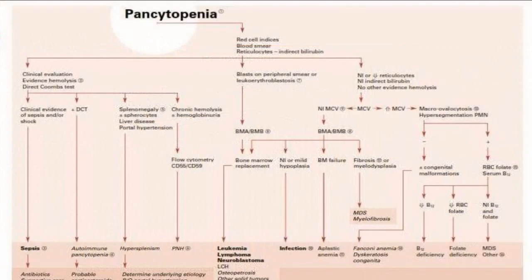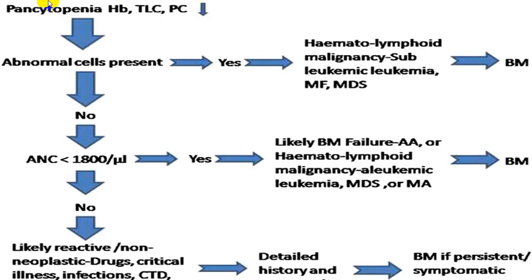Depending upon the clinical status, this is another slide showing the different conditions you come across clinically, what you look for in RBC indices, in the peripheral blood smear, reticulocyte count, etc., and how you approach them. At your leisure time, you can go through it. If a person has pancytopenia, meaning all three are reduced, and an abnormal cell is present, rule out malignancy, leukemia, myeloproliferative disorders, myelodysplastic syndromes, lymphomas, etc. For that, you might require a bone marrow study.